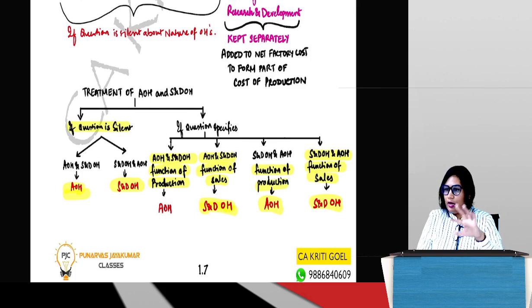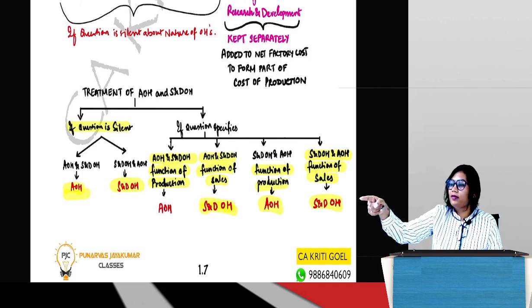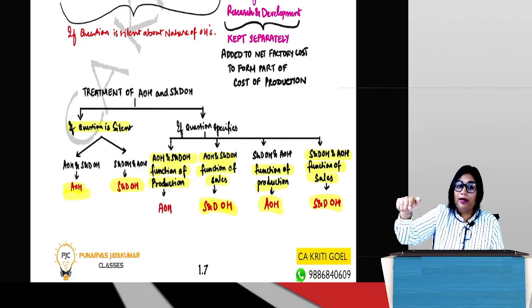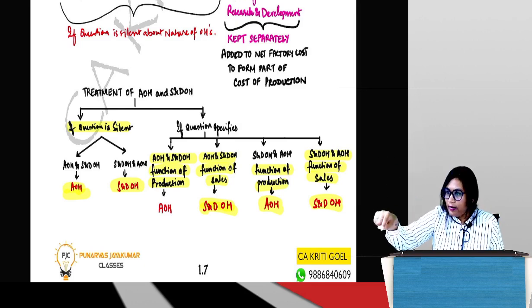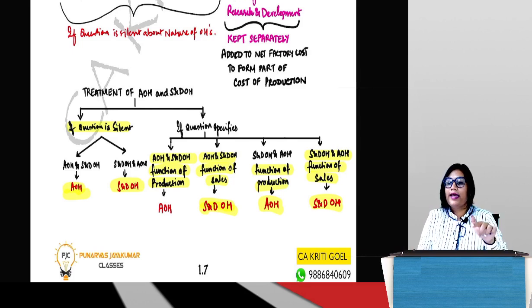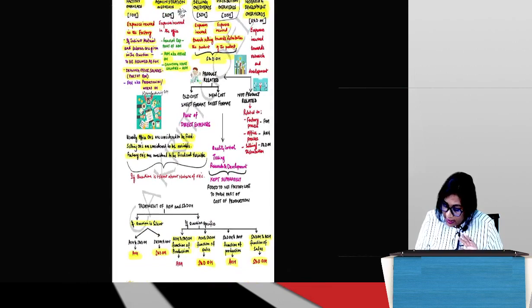So now we know that in our cost sheet format we put all the directs and indirects. Now indirect can be further broken into overheads. So what do you get? Prime cost plus which overhead gets added first? Factory overheads. What do you get? Factory cost. To that what do I add? Administration overhead. What do I get? Cost of production. To that what do I add? Selling and distribution overheads. What do I get? Perfect. So if I wake you up at 2 AM in the night and ask you what is cost of sales, you will be able to tell me the formula, right? Perfect. Sure. Let's try it sometime. Okay. So guys, till now we have finished.